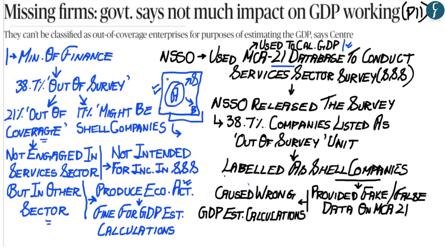Now the only problem with this company A is that it has mislabeled itself as a services sector company, and according to the Ministry of Finance, that does not mean that it is a shell company. Now according to the Ministry of Finance, these 21% companies should not be mislabeled as shell companies, since they might be producing economic activity in another sector such as manufacturing or agriculture, and therefore any data which they upload on the MCA 21 database can be used to calculate the GDP estimates.